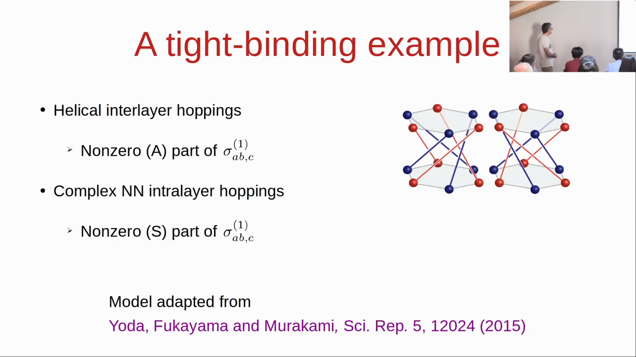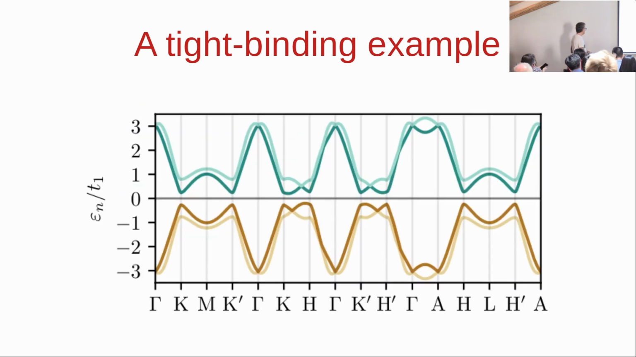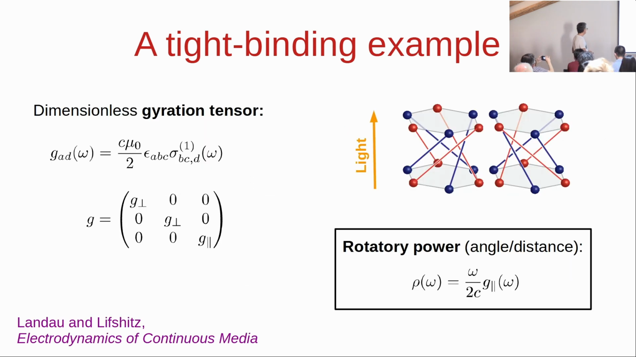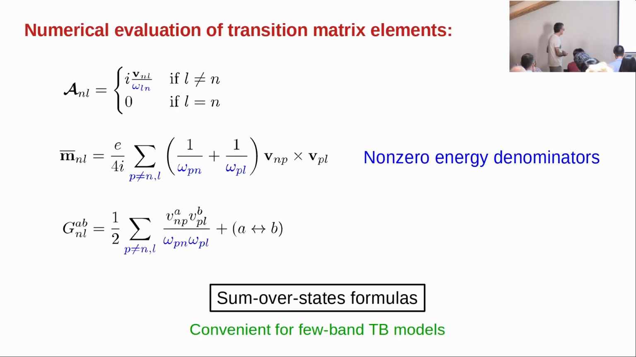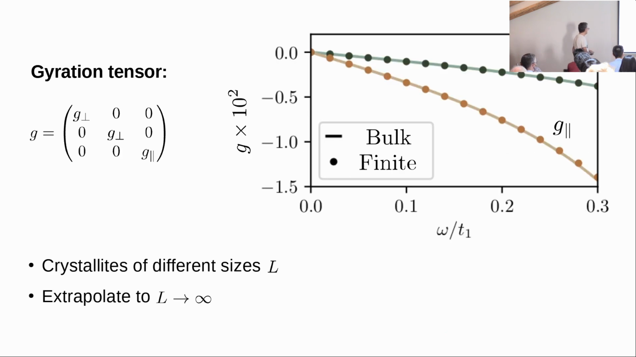Okay, I have 1 minute. Let me give a tight binding example. This is a chiral tight binding model. And I will go very fast, but what I want to show is some calculations that compare the finite crystallites with bulk calculations. And the main point I want to make is that the two calculations agree very well.